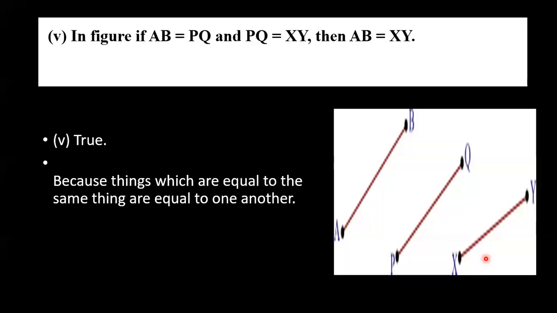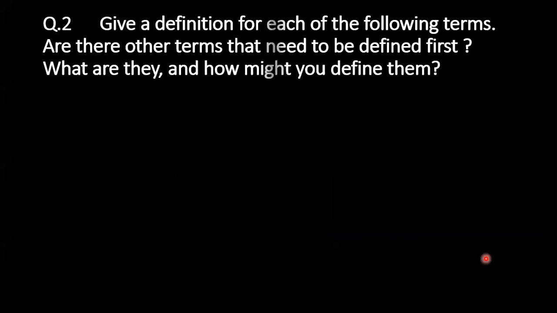No, ma'am. Easy, children? Next, I'm going to explain the second one, which we have already learned in a previous class. A few definitions they've asked us to answer, children. Give a definition for each of the following terms. Are there other terms that need to be defined first? What are they and how might you define them? What you have learned in a previous class, same thing.